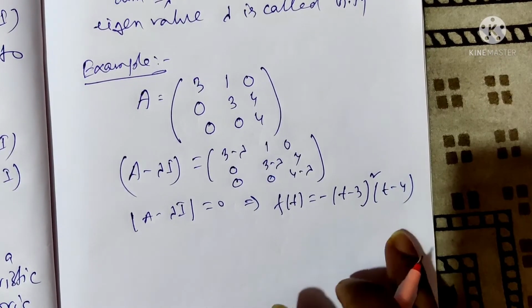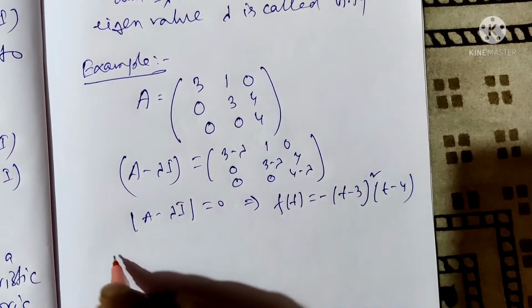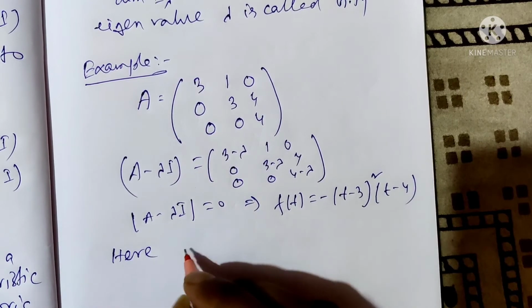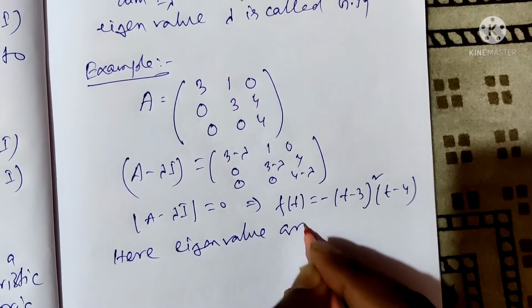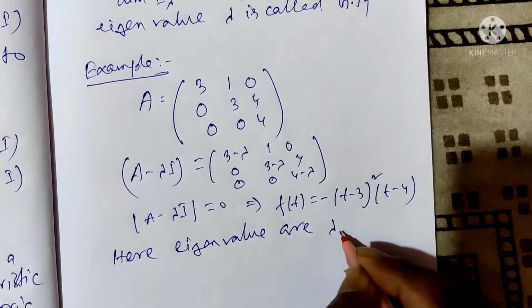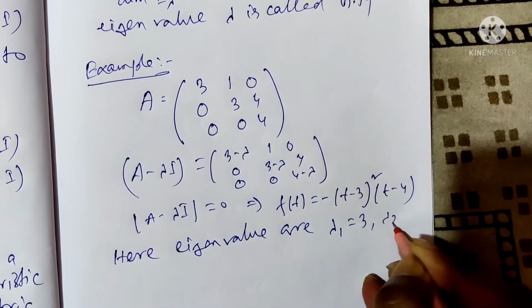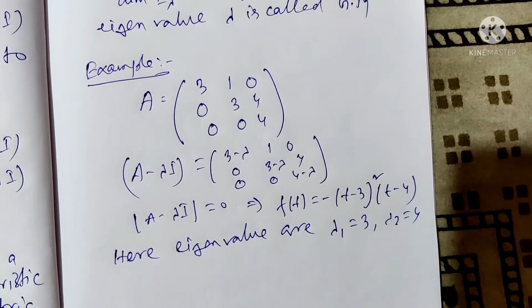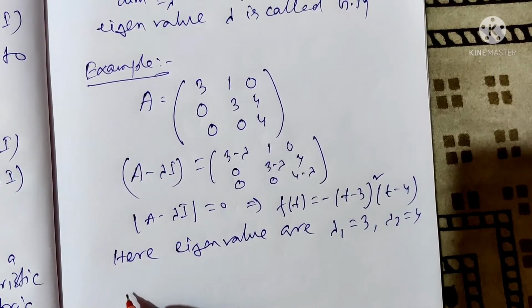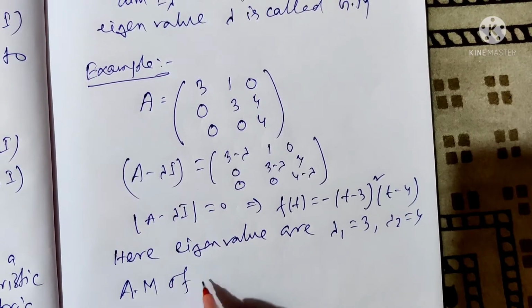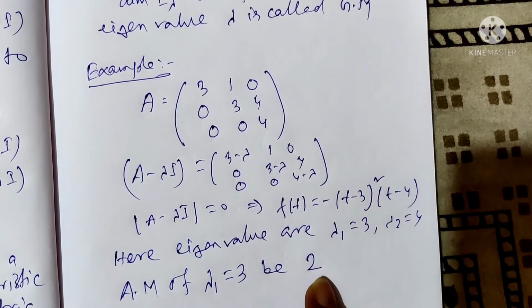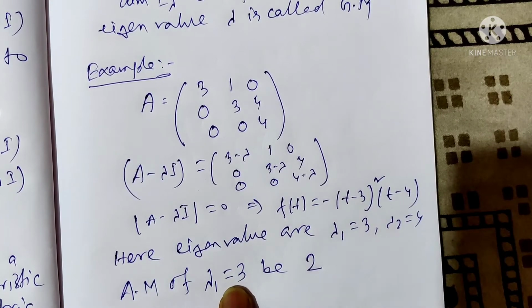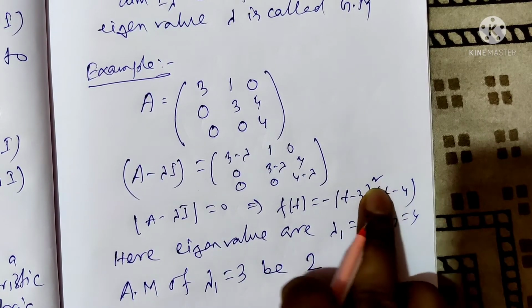Here the eigenvalues are 3 and 4, that is, lambda 1 equals 3 and lambda 2 equals 4. The algebraic multiplicity of lambda 1, that is 3, is 2, as the eigenvalue 3 has highest power 2.